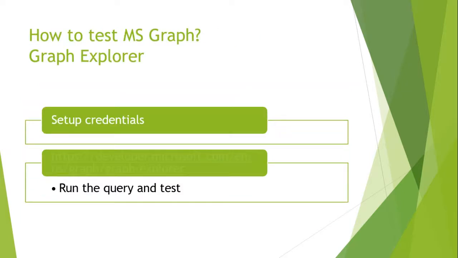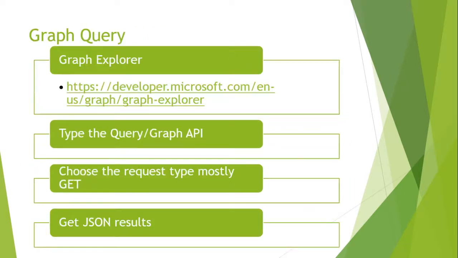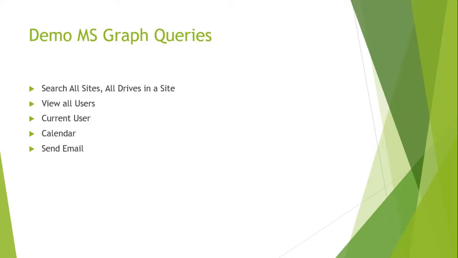So how do you actually test the Microsoft Graph? You have to go to the Graph Explorer. You need to have a Microsoft 365 account, preferably an admin account, and run and test the query. Go to developer.microsoft.com Graph Explorer, type the query. There are default queries available even if you don't know the query, and you can just click that and start testing. Make sure you have the permissions or give the permissions. And as of now, if you are new, I highly recommend you just use the get request and then analyze the JSON results. So we'll do a lot of demos one by one.